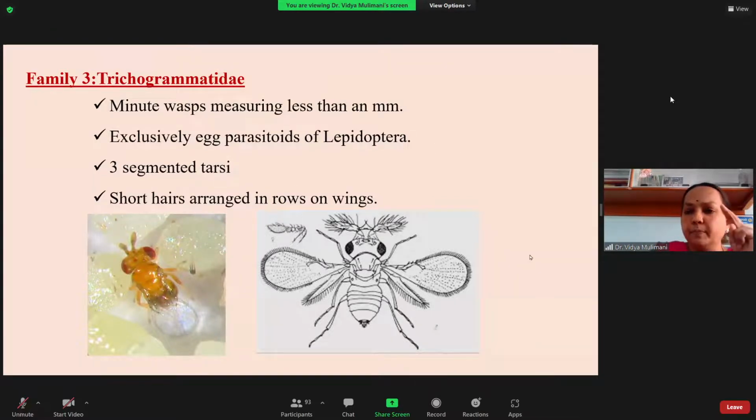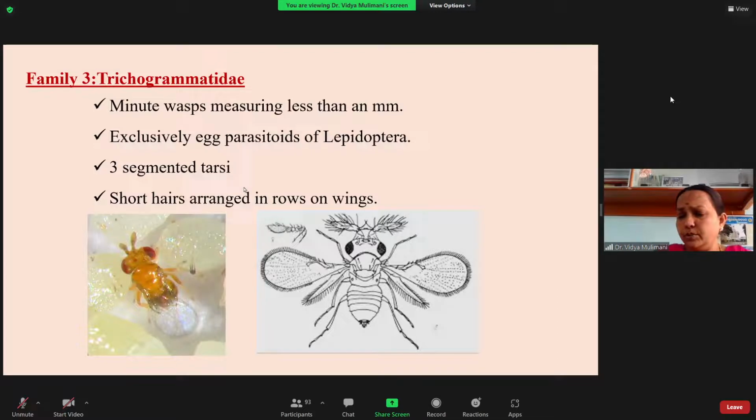Then please try to remember the two characters, how you can identify the Trichogrammatidae. One is that the wings do not have any venation, but you can see here these are the hairs on the wings. This is the forewing, and the hind wings have been reduced into a small, narrow ribbon-like structure. The forewing and hind wings don't have any venation, but only hairs arranged in the fashion of rows.